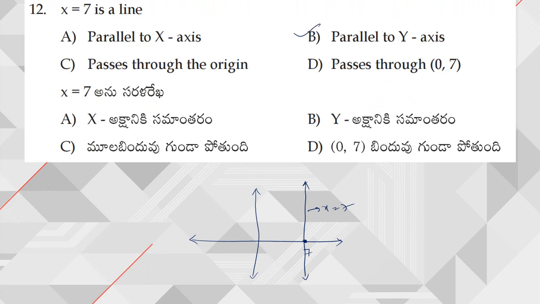So it is nothing but a line parallel to the y axis. Or if you want to give the option like this, then he will be giving that it passes through 7 comma 0. So that also will be correct.